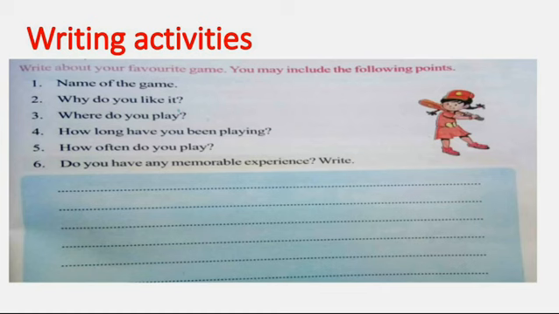Writing activities. Children will be asked to write about their favorite game, and they may include the following points. Name of the game: here children will write their favorite game. Why do you like it? Children will write the reason why they like the game. Where do you play? Here children will write where they commonly play. How long have you been playing? How often do you play? Do you have any memorable experience? And write. Children will be expressing their own experiences about their favorite game in the form of writing. Like that, we can improve writing skills among the children.